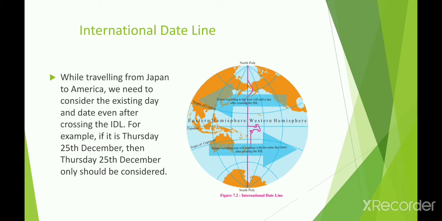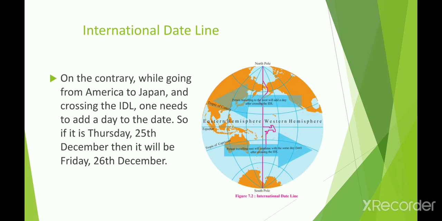For example, if it is Thursday 25th December, then Thursday 25th December only should be considered, because Japan is located in the eastern hemisphere, where time is ahead, and the western hemisphere time is behind. Japan's time is ahead and America's time is behind. So when traveling from Japan to America, we consider the same, existing day.